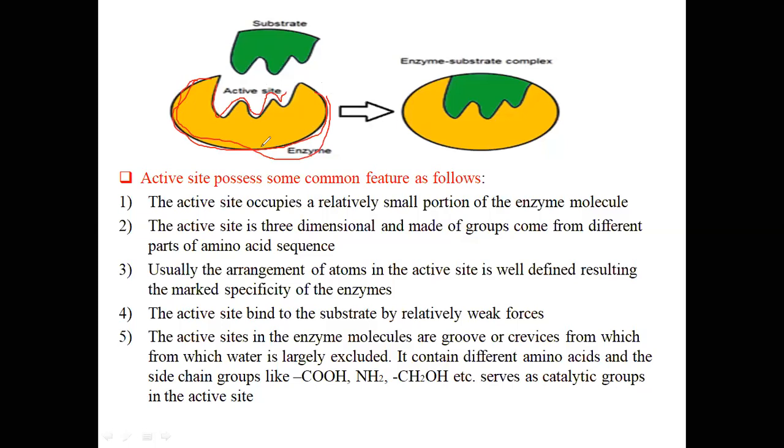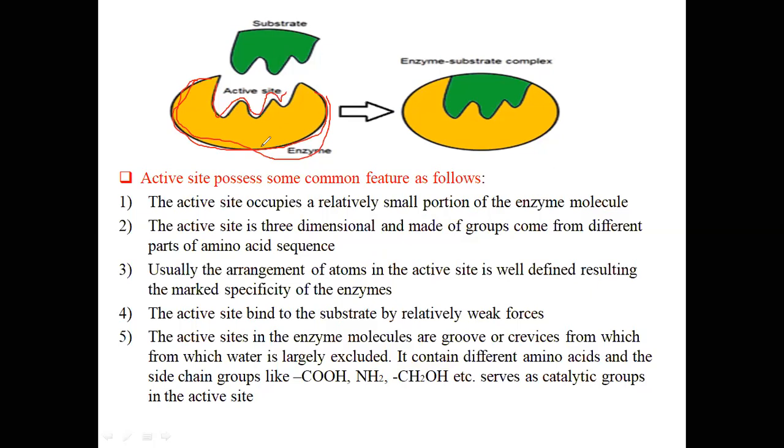The active site is three dimensional and made up of groups that come from different parts of the amino acid sequence. Friends, we know that the basic structure of an amino acid is made of a carboxylic group, an amino group, and a hydroxyl group. Different combinations of these groups form different amino acids, and there are 20 or 21 significant amino acids.